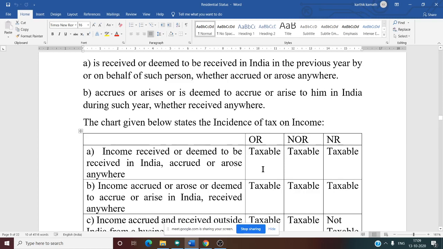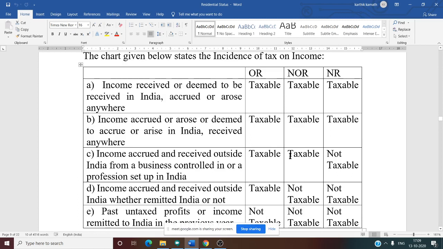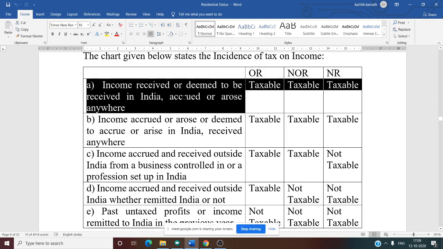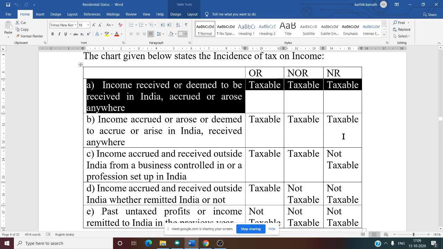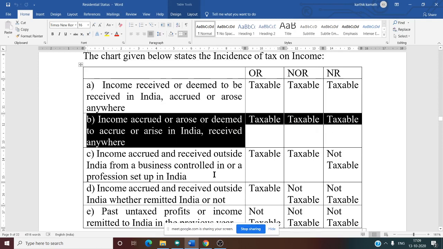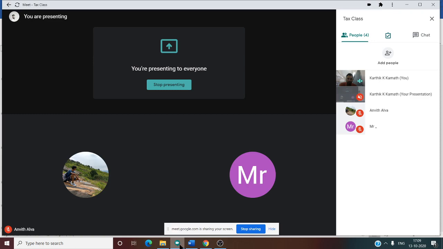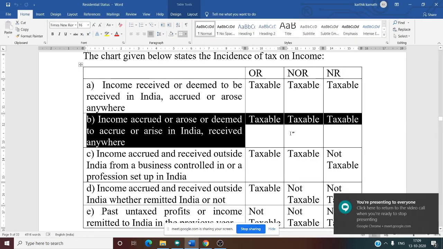Then we discussed this chart. There are 5 cases. In the first case, whether income is received in India, accrued or arose from anywhere, everyone is taxable. OR, NOR and NR, all three are taxable. The second case is source is from India, received anywhere. In that case also all three are taxable.